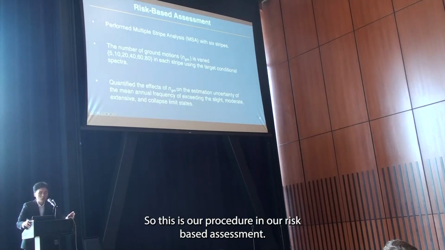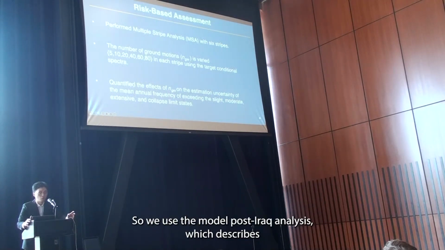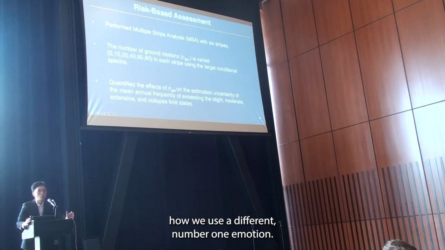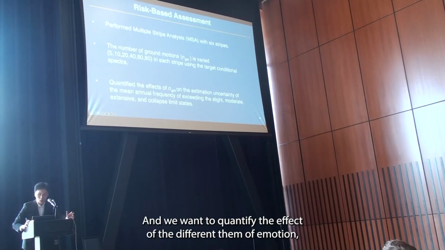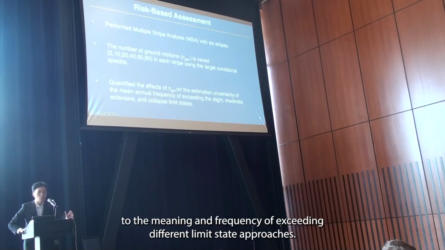So this is our procedure in our risk-based assessment. We use multiple stripe analysis with 6 stripes, and we use a different number of ground motions in each stripe to match the conditional spectrum. We want to quantify the effect of a different number of ground motions on the estimation uncertainty of the mean annual frequency of exceeding different limit states of the bridges.